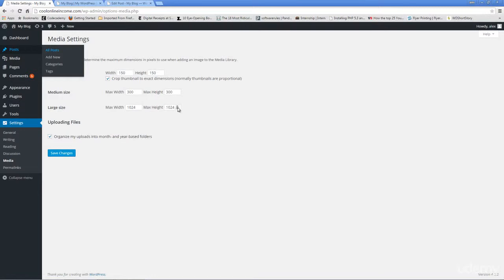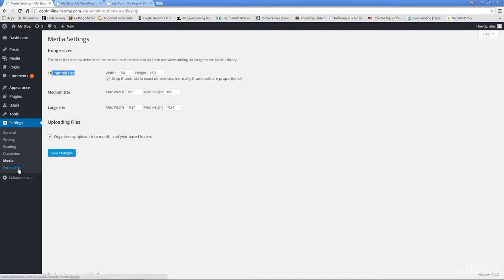And of course, you can change the ratios if you wanted to. Same thing with medium size as well. And of course, the thumbnail size, which is 150 by 150, which is pretty much the standard for your thumbnail size. Further down the course, we will examine how we can create our own custom image sizes. So instead of having a thumbnail size, medium size, we can have something like superhero size, or my custom image size, or whatever. We can choose to create our own custom image sizes that will have specific ratios that WordPress will use to crop the images that are uploaded.